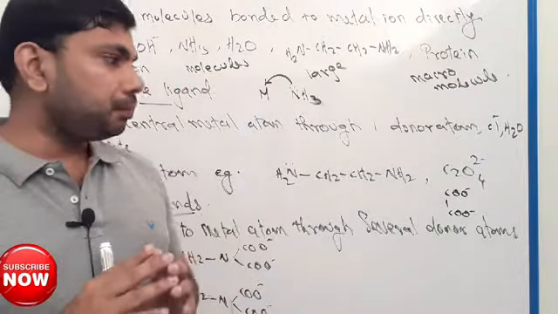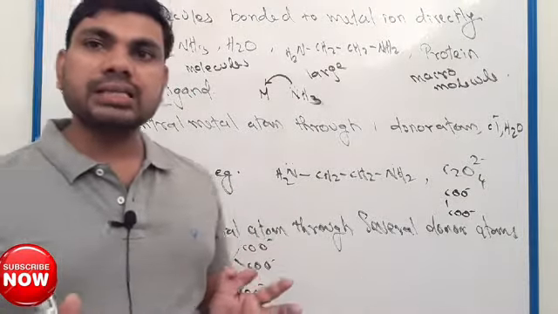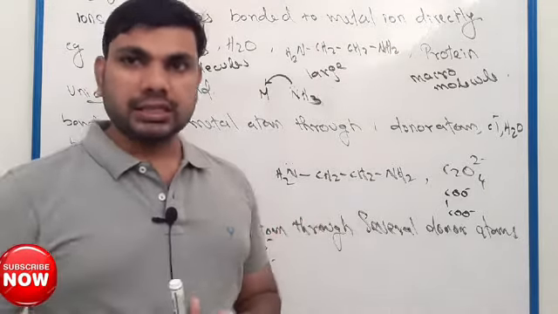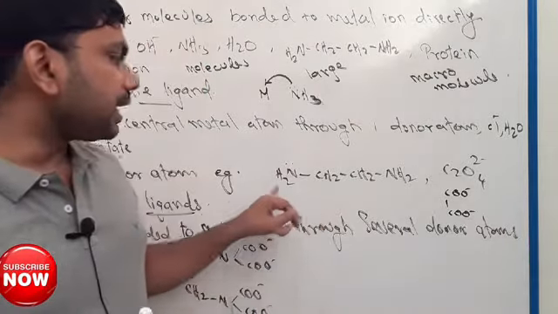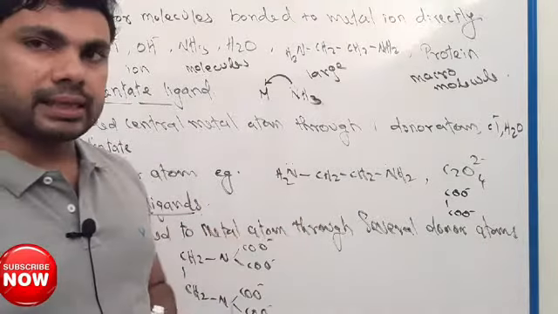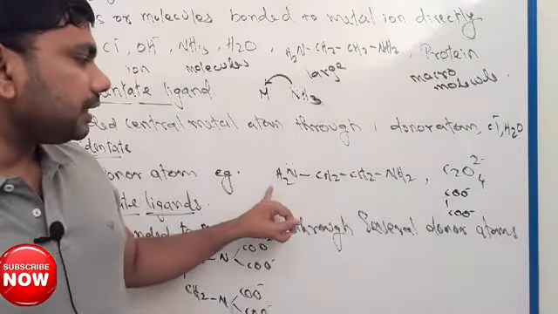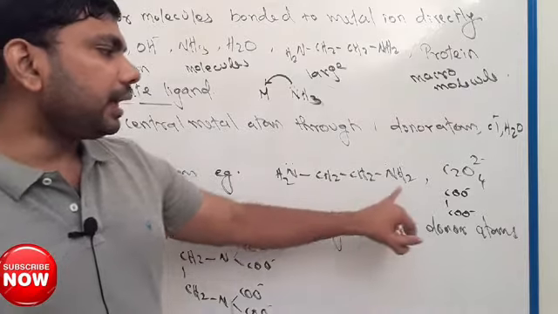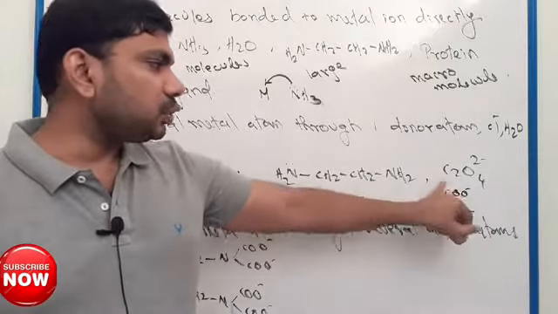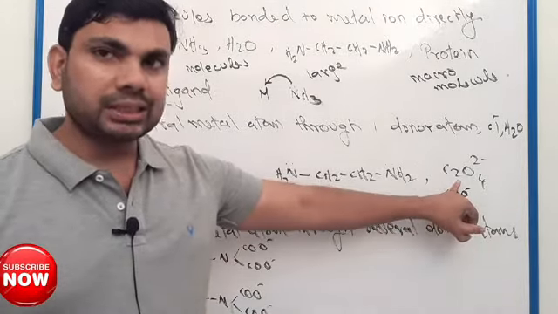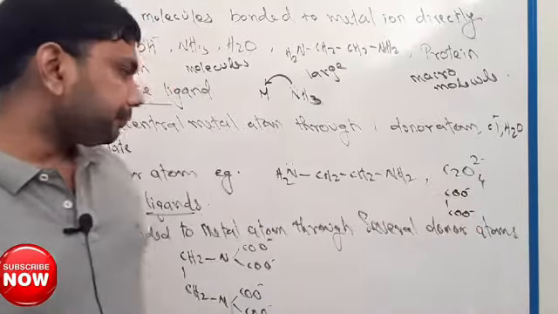They make bonds with the central metal atom through two donor atoms. Examples of bidentate ligands: ethylene diamine and oxalate. C2O4 is called oxalate.